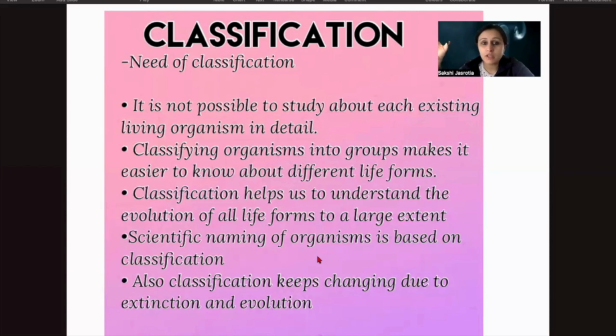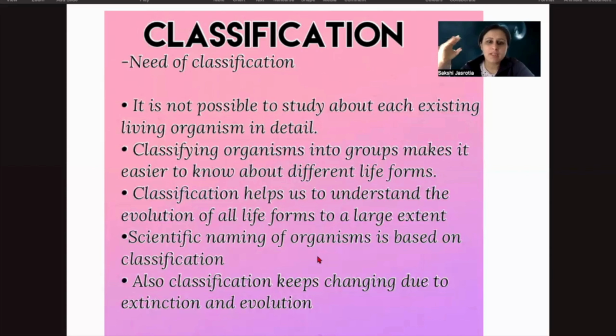When the term birds comes to our mind, we know they can fly, except for a few exceptions. But generally, birds have wings, they are able to fly, they have hollow bones, and the body is lighter, right? So these are the basic features. When we talk about fishes, yes, they have gills, they live in water, and they have fins to swim, right?